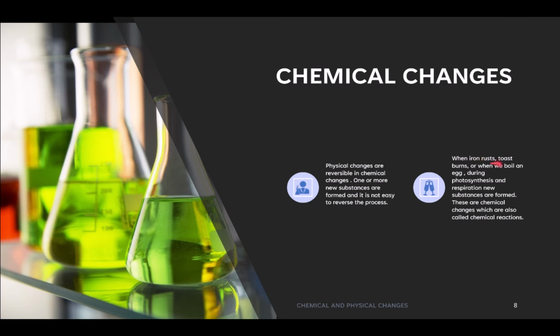Examples are when iron rusts, toast burns, or when we boil an egg, and during photosynthesis and respiration, some new substances are formed, and this is called a chemical change. It is not easy to turn the reactants back, and chemical changes are also called chemical reactions.